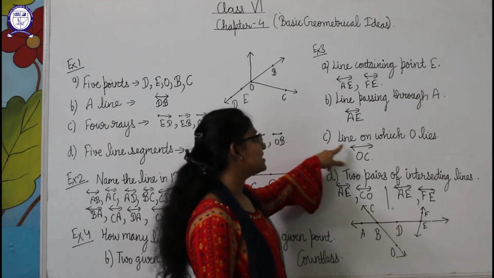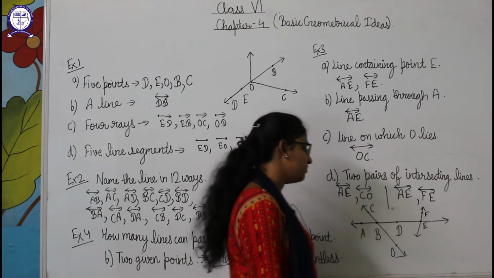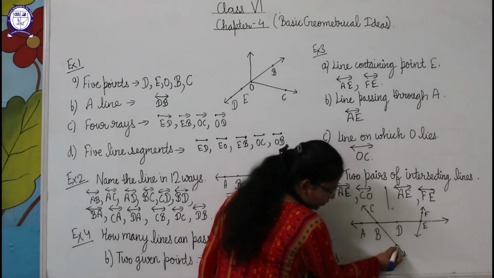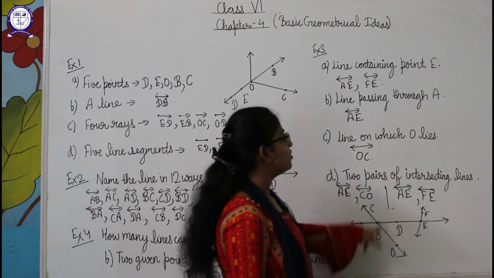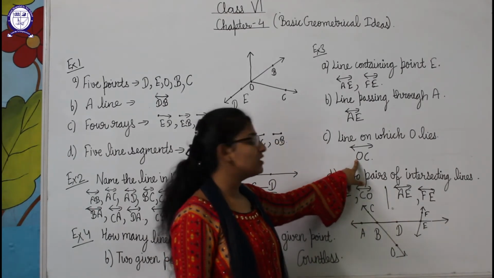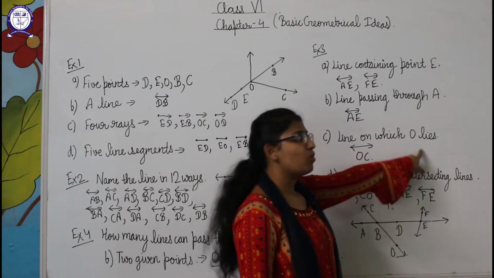Now part C is the line on which O lies. What is the point O? This is point O, so this is the only line here. So we can write OC is the line on which O lies.